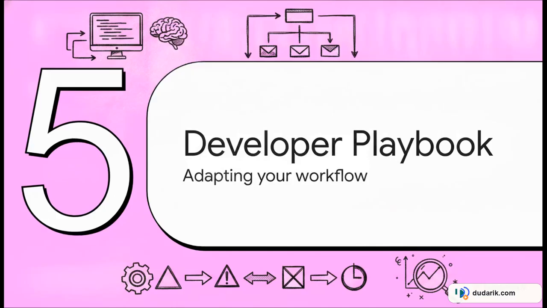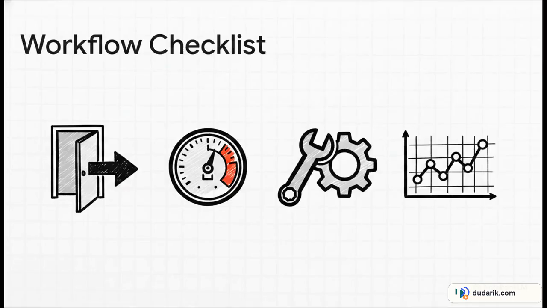Okay, let's talk application. Section 5, the developer playbook. How do you actually adapt your workflow based on these findings? If you train or fine-tune looped transformers, standard cross-entropy just isn't going to cut it anymore. Treat this as a non-negotiable checklist before scaling your loop depth. You need to benchmark early exits separately to verify convergence. You have to monitor those hidden state norms deeply, adjust your loss functions by adding penalty terms if you're using scale-invariant readouts, and always, always validate your perplexity at variable depths. Don't just assume that because loop 1 works, loop 50 will too.